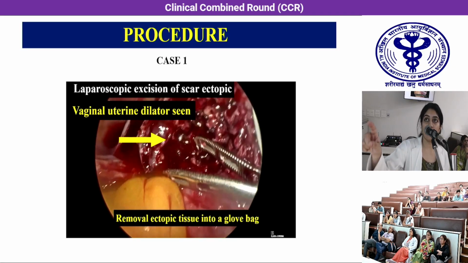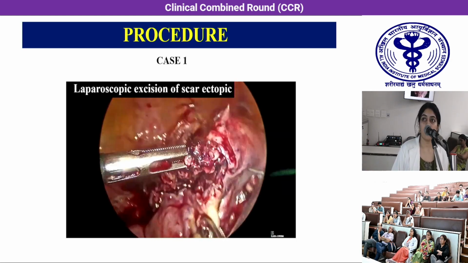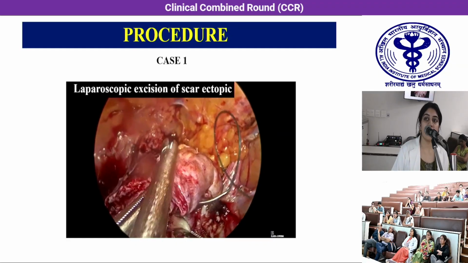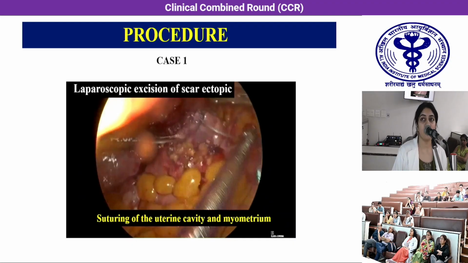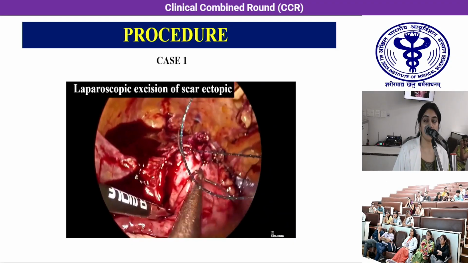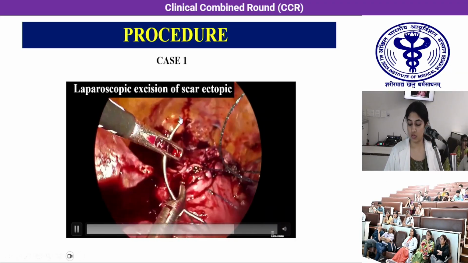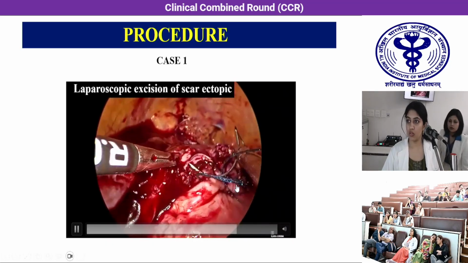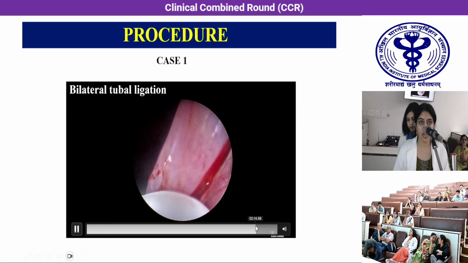Here we can see the vaginal uterine dilator, and then scar defect repair is done by freshening the edges and repairing with barbed suture. Then bilateral tubal ligation was done.